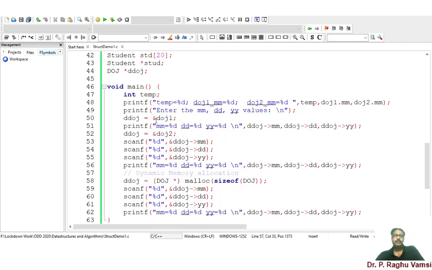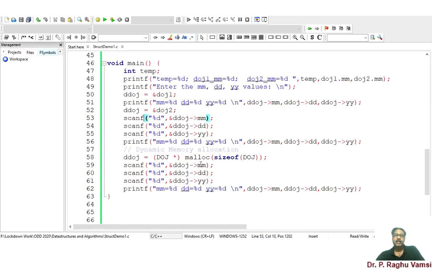So the pointer variable of structure DOJ can be used in several ways. You may assign an already initialized reference, or an uninitialized reference, to ddoj, and from there you can scan it. Or you may create the memory dynamically, to scan the values and print the values. So these are the different ways in which you can use pointer variables to the structure.